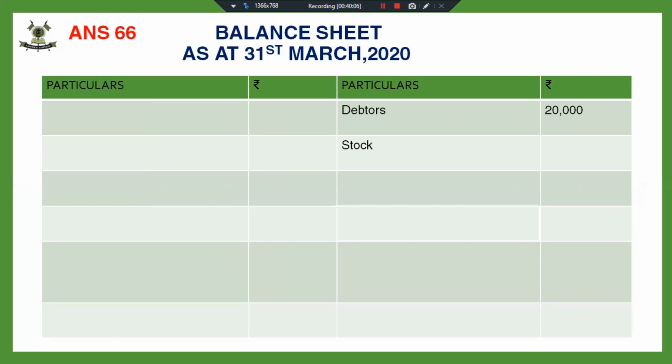Stock. Yes, here lies the answer. 3,000 has been written off. So the value of the stock will decrease by 3,000. Now my stock will appear at 22,000 because stock of 3,000 has been reduced. Fixed assets have also been revalued at 70,000.